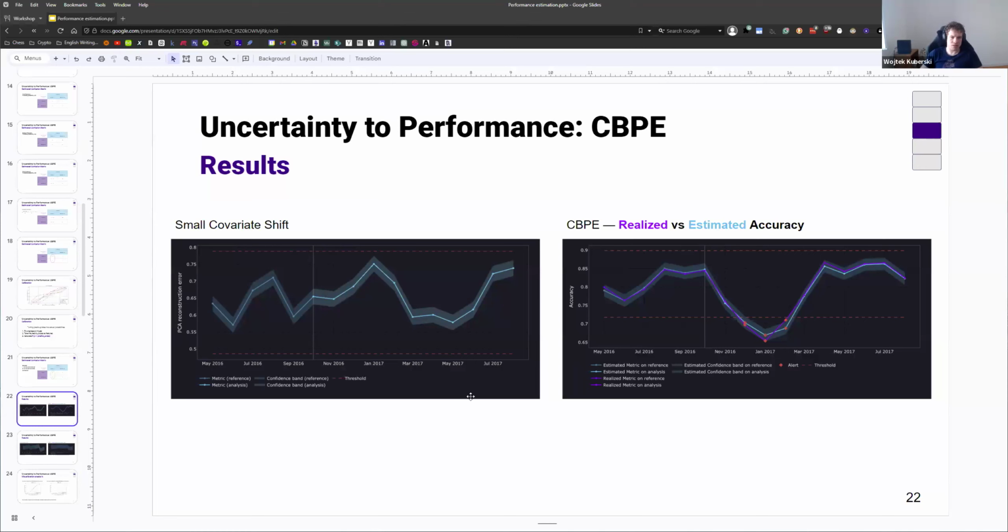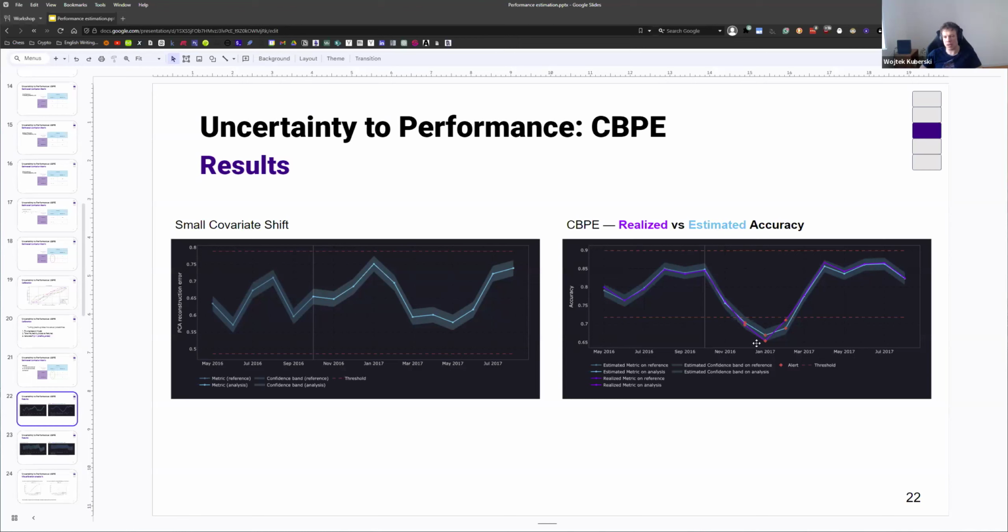And if that's the case, so we don't have very strong covariate shift, but we have some kind of covariate shift, we do see that CBPE is great at estimating accuracy. And you see that basically the line of estimated and realized accuracy follows perfectly. And there's also one very interesting thing to see: even if we don't have covariate shift, we can still see a significant drop in performance. And the drop in performance is really significant here. It drops by almost 10 percentage points. A 10 percentage point change in accuracy is definitely something that the business should know about.